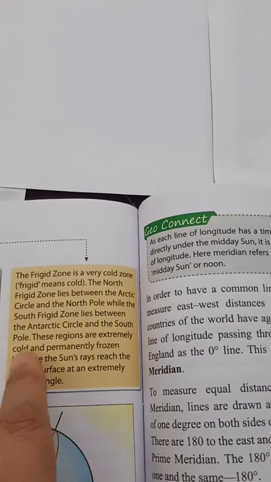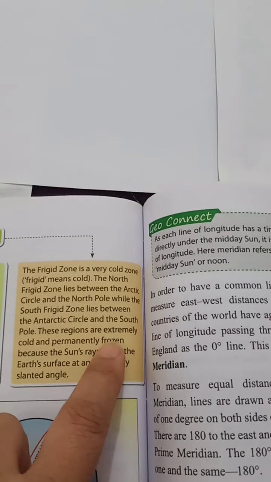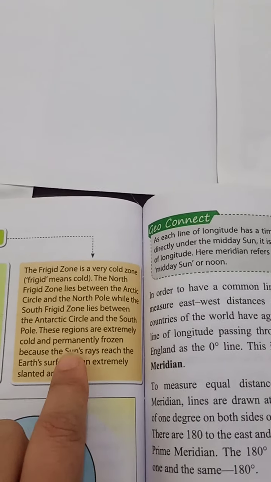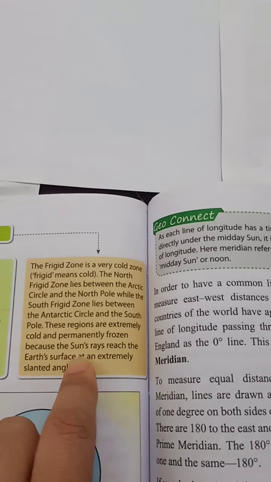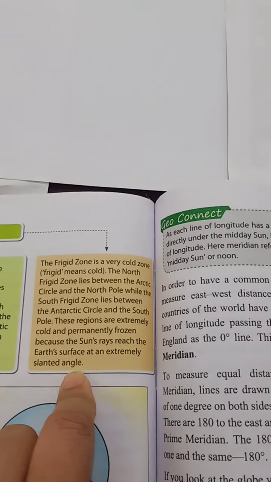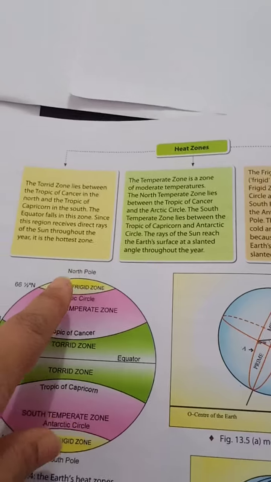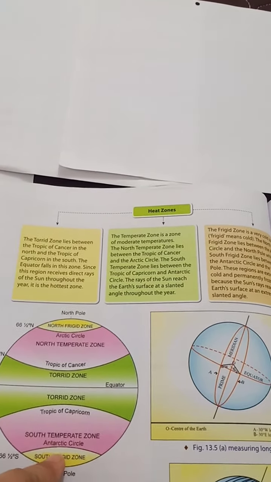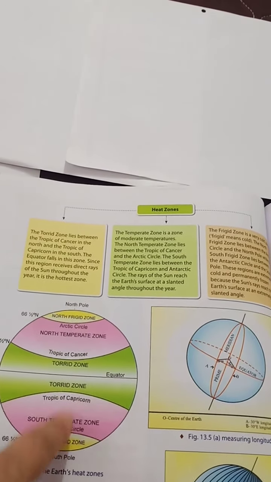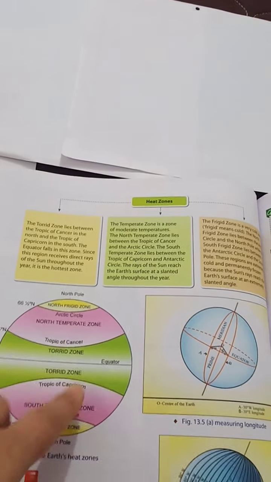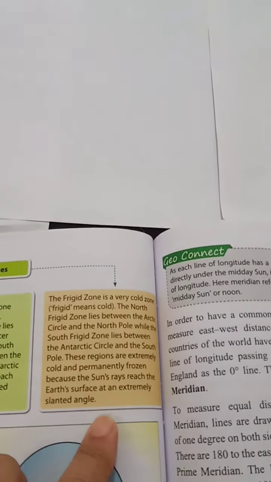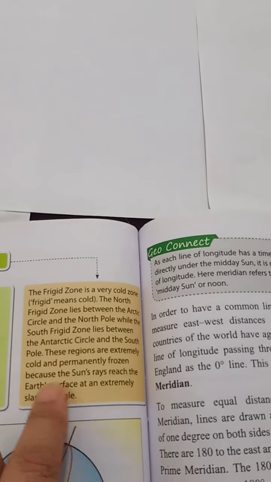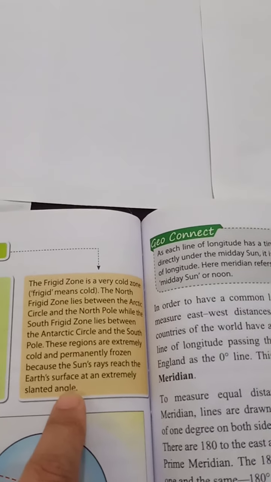These regions are extremely cold and permanently frozen because the sun rays reach the Earth's surface at an extremely slanted angle. So these two regions, here and here, near the poles, are mostly frozen throughout the year. Frigid zones, north frigid zone and south frigid zone, because the sun rays reach the Earth's surface at an extremely slanted angle.